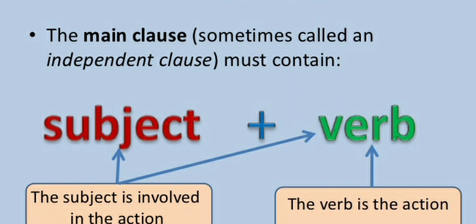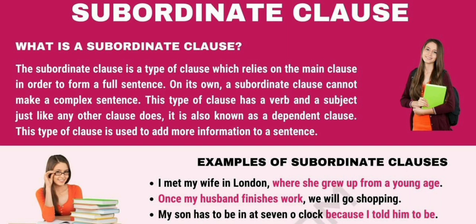And a subordinate clause means what? A subordinate clause cannot stand by itself, meaning it cannot give us a clear sense. It is dependent on another clause to give the clear meaning. So here we have learned about the main clause and subordinate clause.